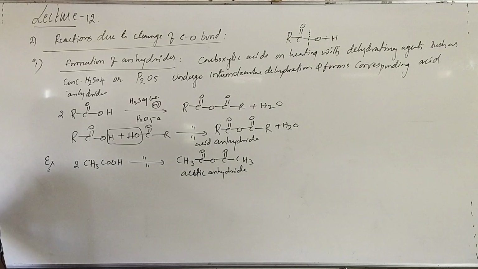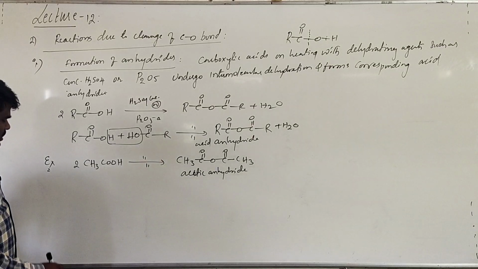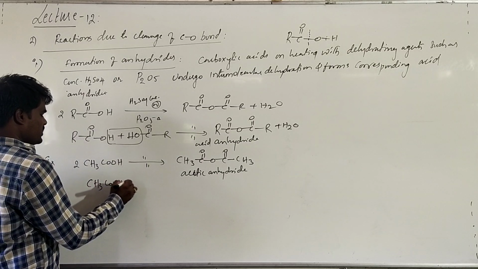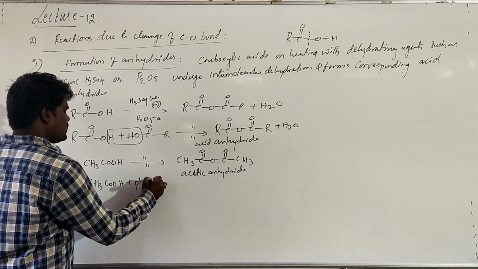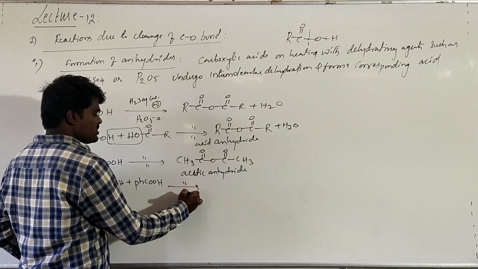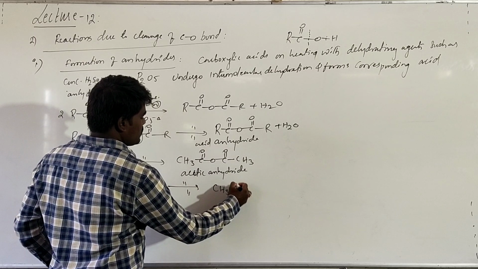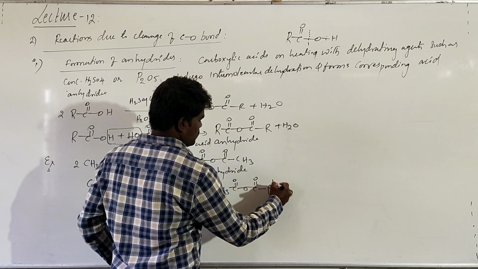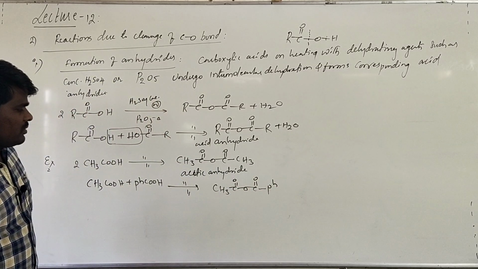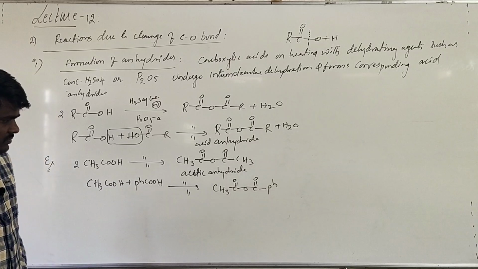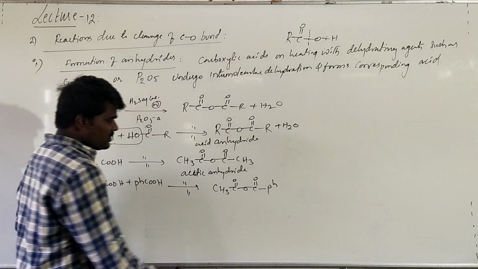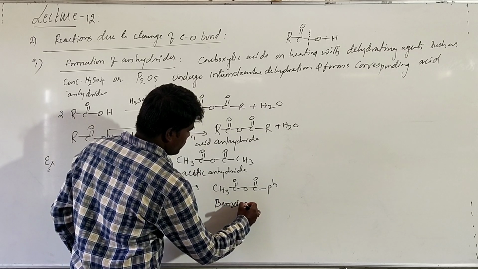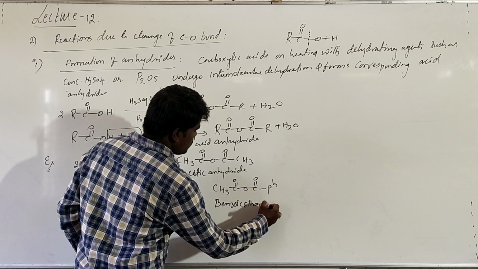Or otherwise, if you are taking two different acids, acetic acid and benzoic acid, it will form a mixed anhydride. According to IUPAC we can call it benzoic ethanoic anhydride.